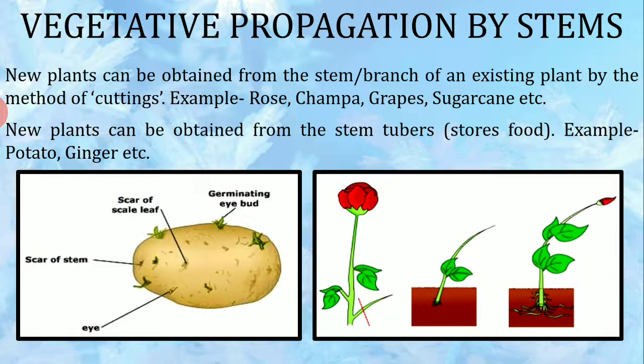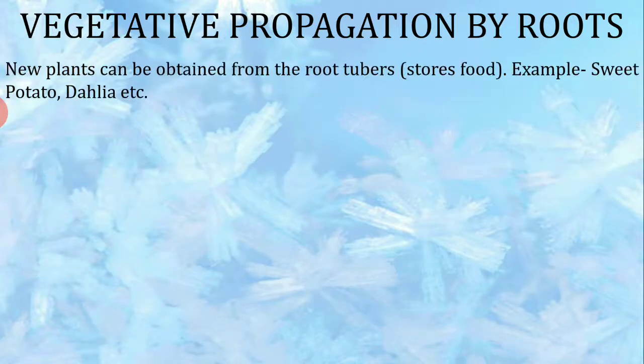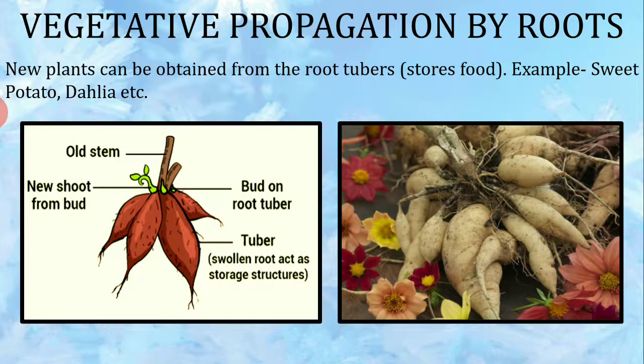In potato children, you can see the germinating eye bud present on top of the potato. Then the scar of the scale leaf is given, then the scar of the stem and the eye. Now children, during this season, if you keep potato for too long a period, you see outgrowths on the body of the potato, that is nothing but the eyes. Then new plants can be obtained from the root tubers that store the food, for example sweet potato and dahlia.